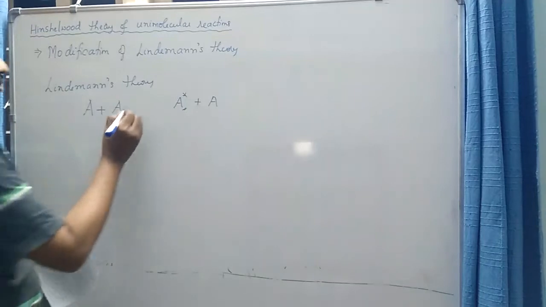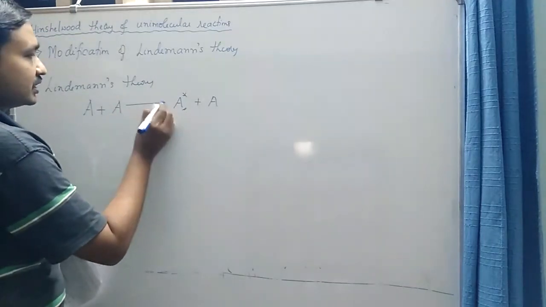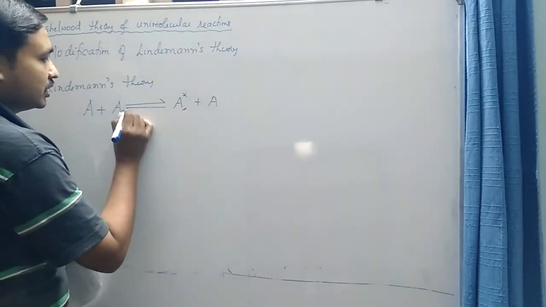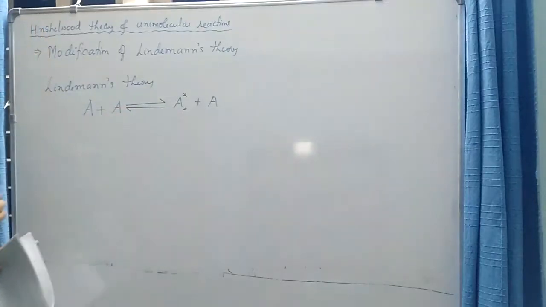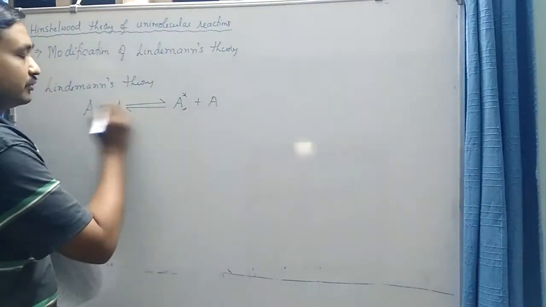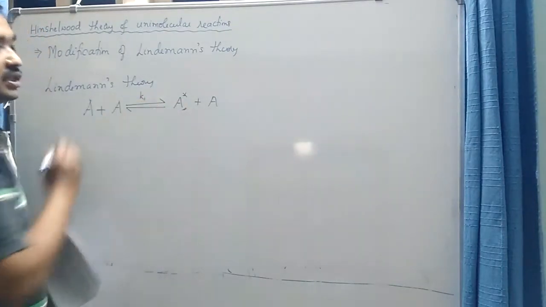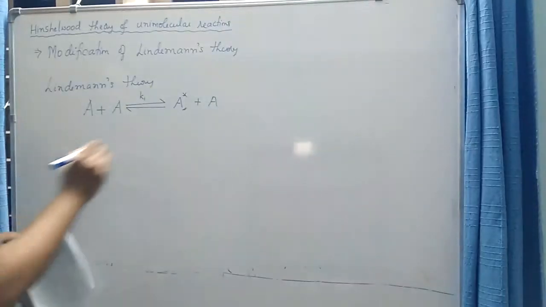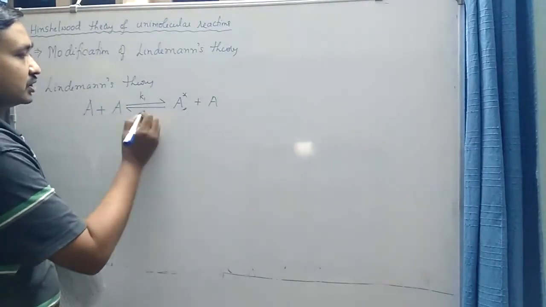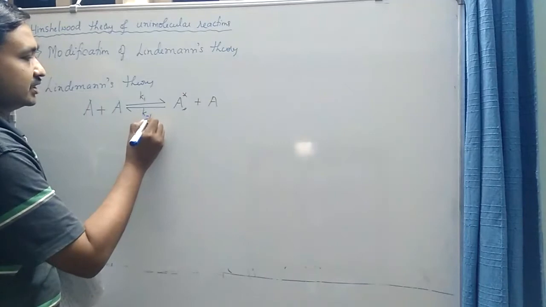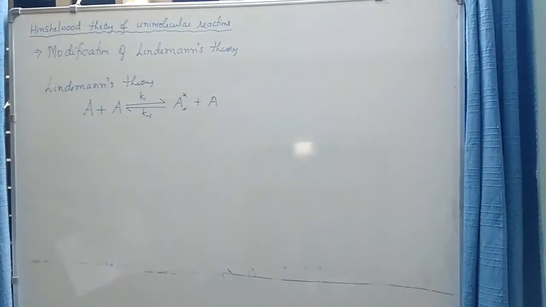Therefore this first step is a reversible process, where the first step or the forward step represents the energization process, whereas the backward process is a de-energization process. So K1 and K minus 1 represent the rate constants of these two processes.